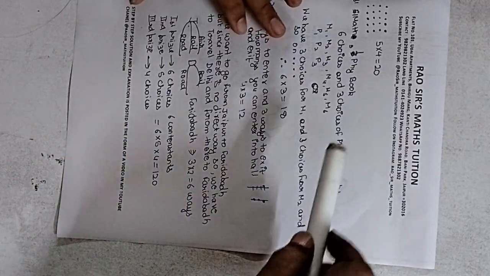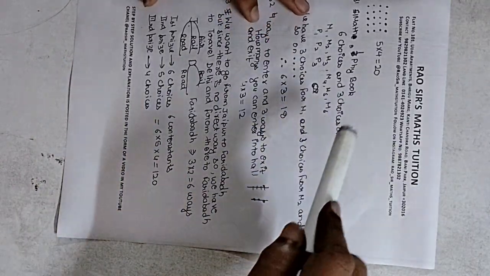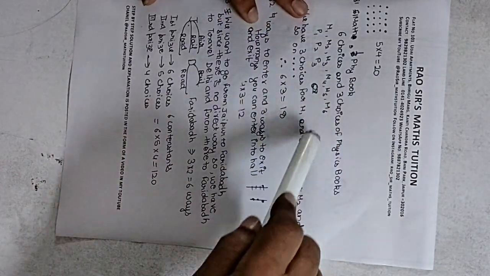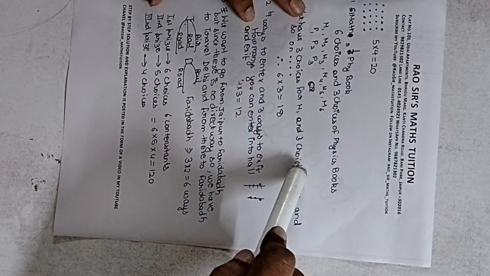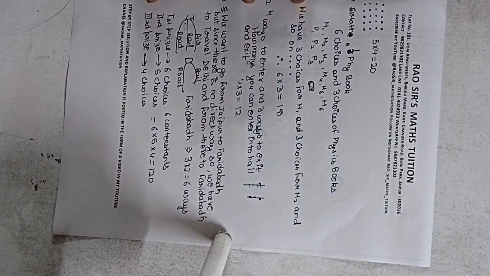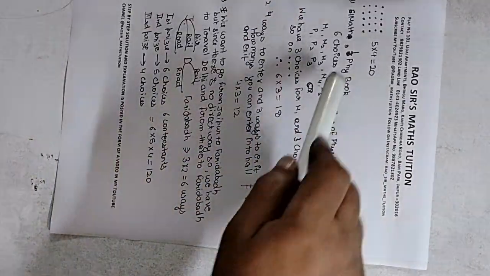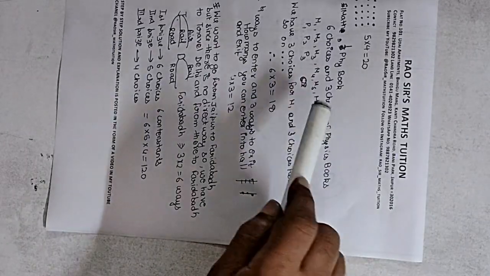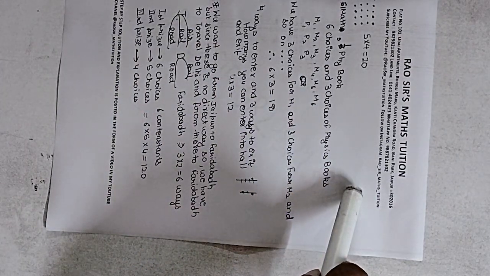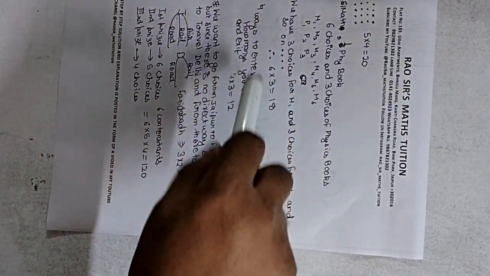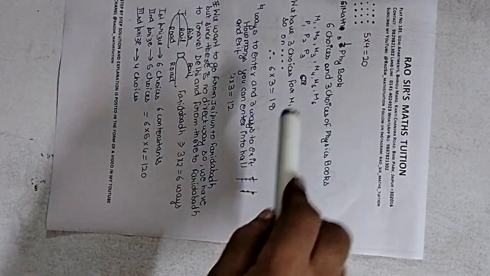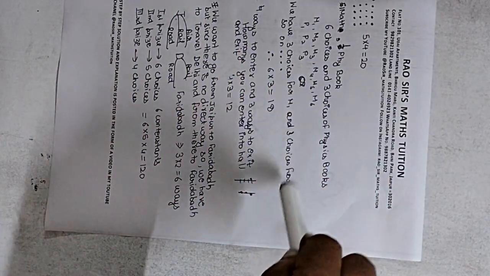Here I will come back to one more point. When there is an 'and', we have to multiply. If there is an 'or', we have to add. In the earlier question, I had to purchase one physics book and one math book.